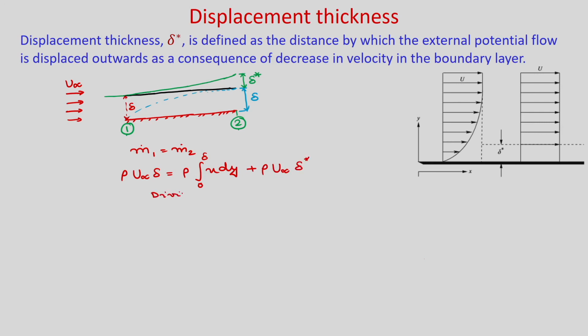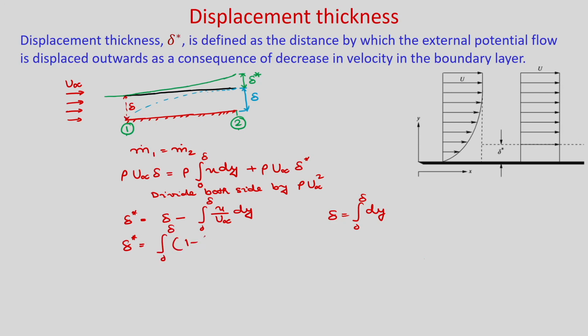Now, divide both sides by rho u infinity and rearrange. So, you can find delta star as you can see here: it will be delta minus integral 0 to delta u by u infinity dy, as u infinity is constant for flow over a flat plate. Now, this delta we can write as integral 0 to delta dy. So, if you put it here, delta star is integral 0 to delta of 1 minus u by u infinity dy.